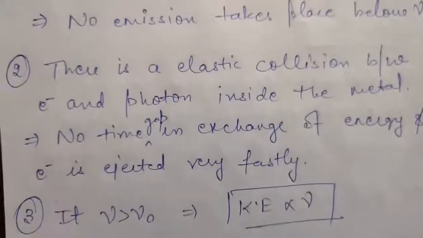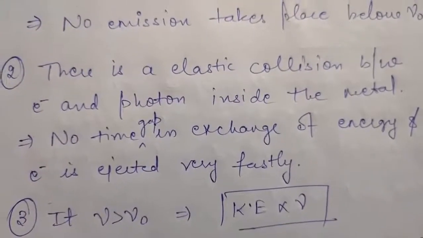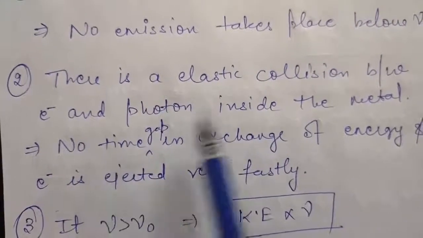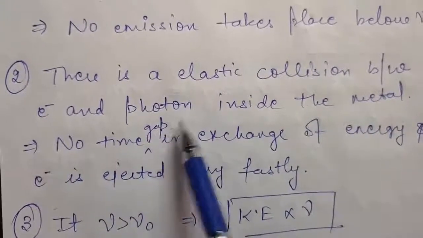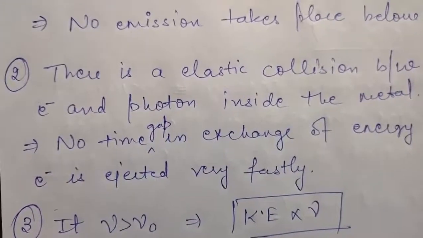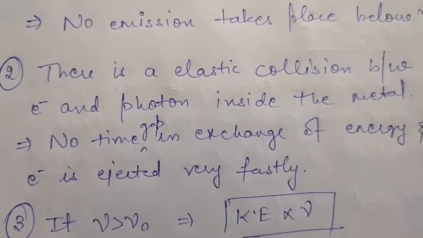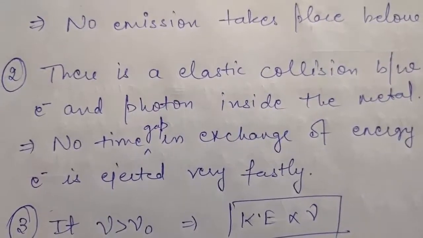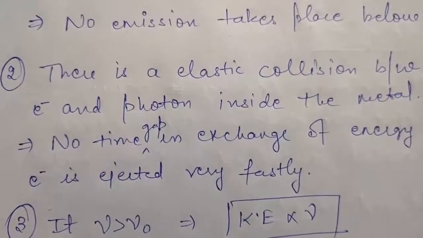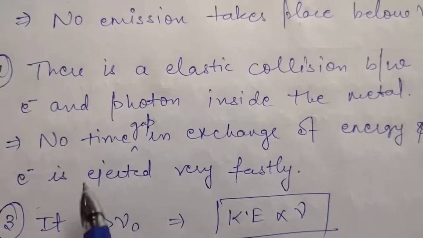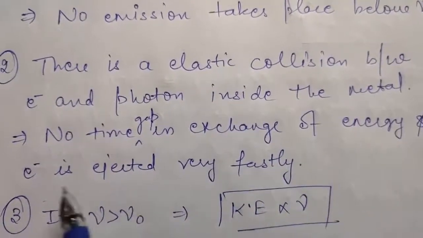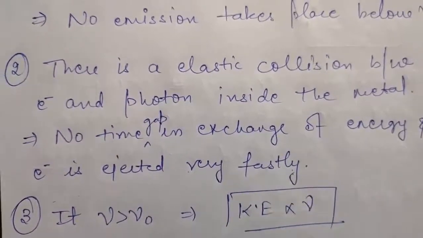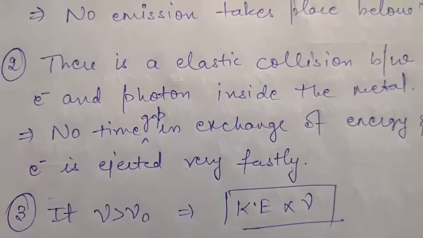To explain the second observation, he said that when a photon falls on the surface of a metal, there is an elastic collision between electron and photon inside the metal. As there is an elastic collision between them, there will be no time gap in the exchange of their energy. That is, as soon as the photon falls on the metal, the electron will acquire the energy and come out. So there will be no time gap in the exchange of their energy, and the electron is ejected very fast as the photon is incident. So this was the explanation of your second observation.